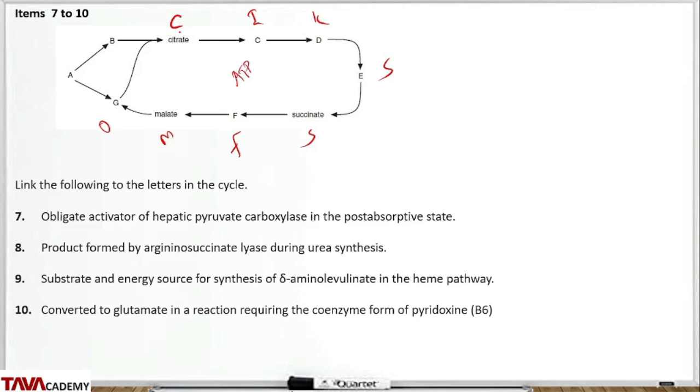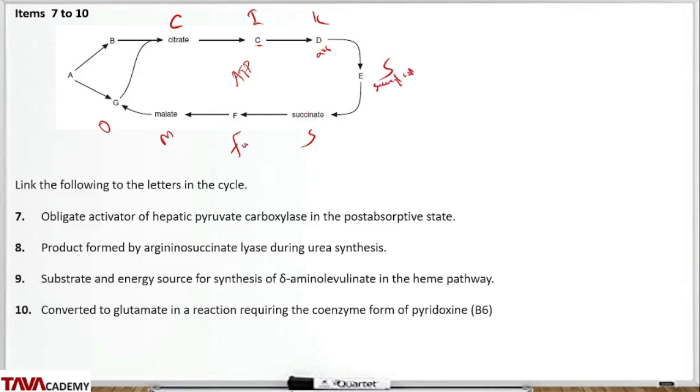So the C there is citrate, sorry. The I is isocitrate, which is option C here. The K here is alpha ketoglutarate. The S here is succinyl CoA. So that's option E here, succinyl CoA. So let me write it well. Succinyl CoA. This is succinate.